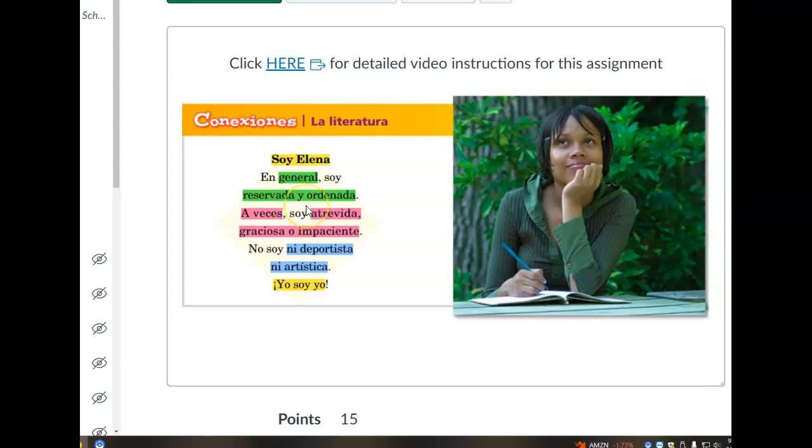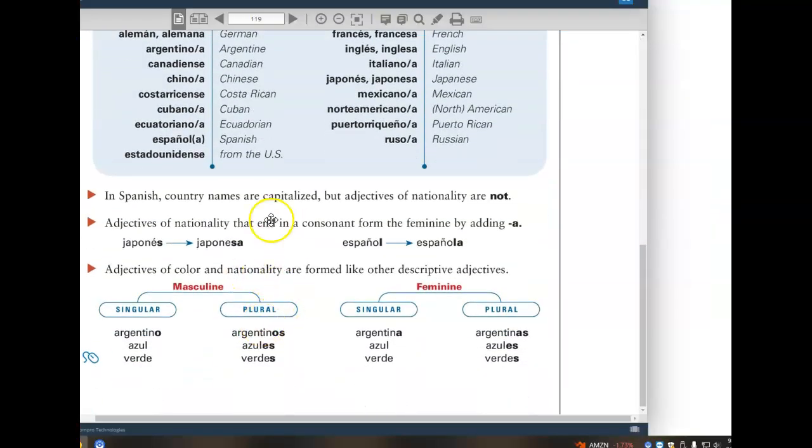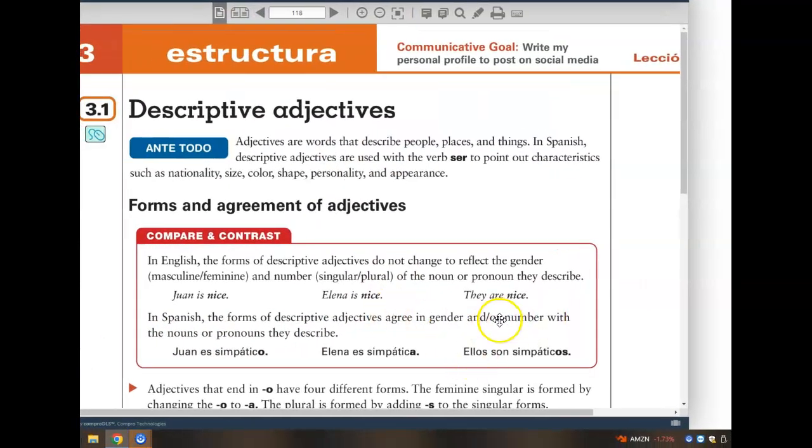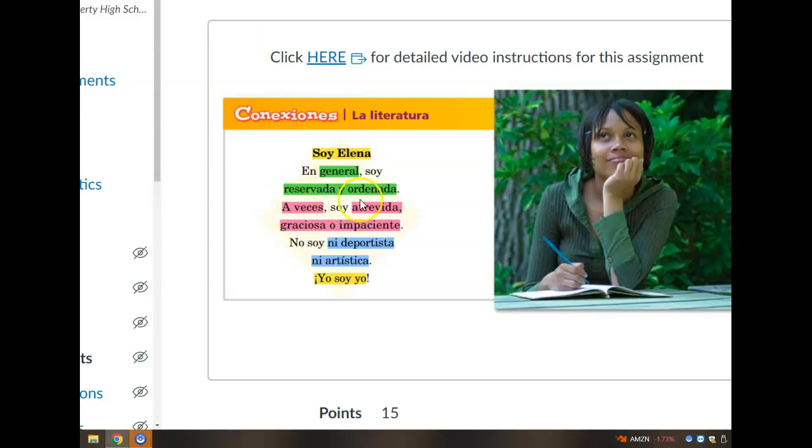Make sure your adjectives agree in gender, masculine or feminine, and number. Obviously singular, because the poem's about you. That's really the whole intent of this writing, is for you to demonstrate your familiarity with these grammar concepts. How adjectives need to agree in both gender and number. Third part is 3 adjectives that describe you sometimes. A veces soy, for example, atrevida, graciosa, o impaciente.